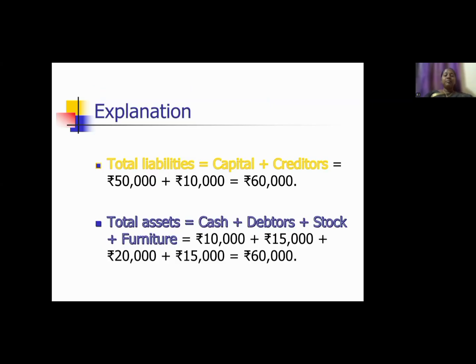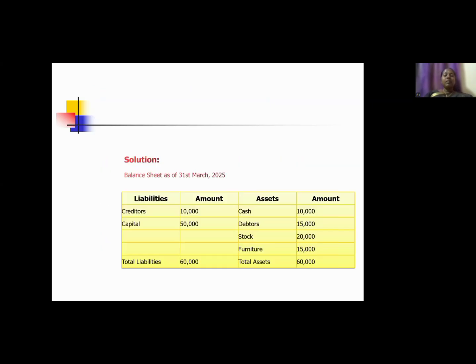Here we can see the solution for this balance sheet. Balance sheet as of 31st March 2025. On the debit side we can write liabilities, and on the credit side we can write assets. Creditors 10,000 and capital 50,000 appear on the liability side. On the asset side, cash, debtors, stock, and furniture will appear.